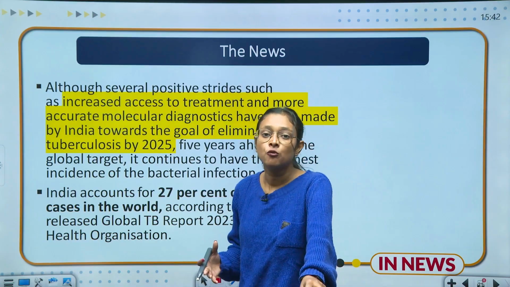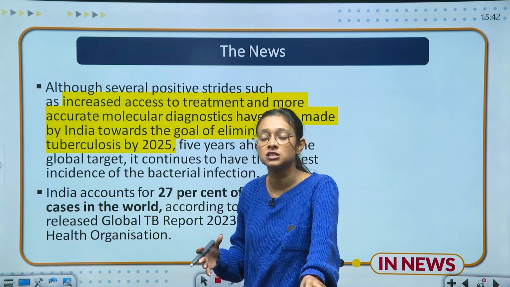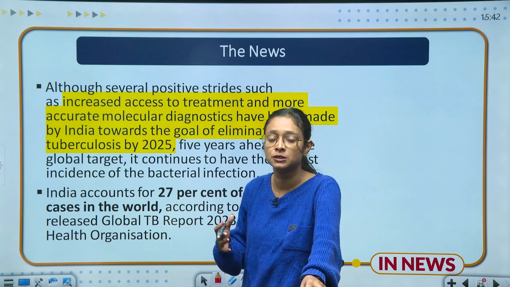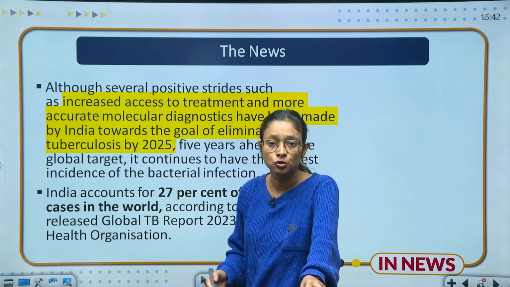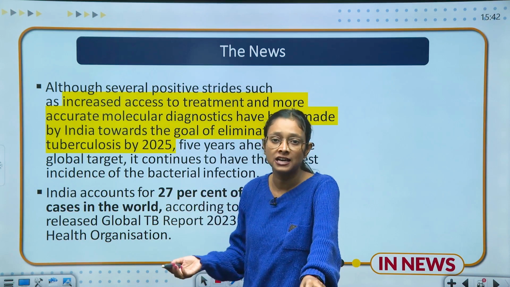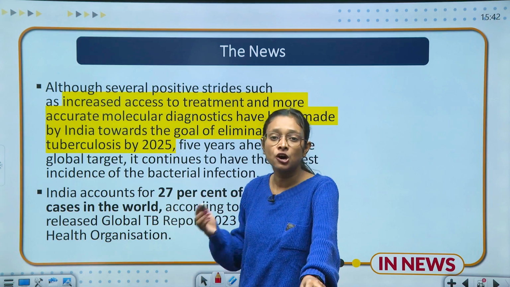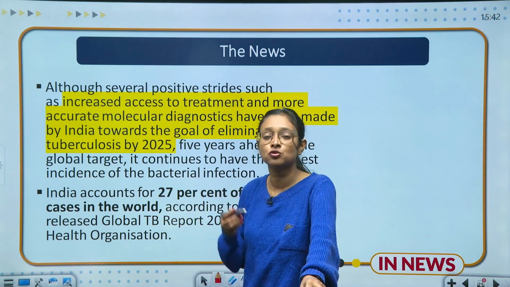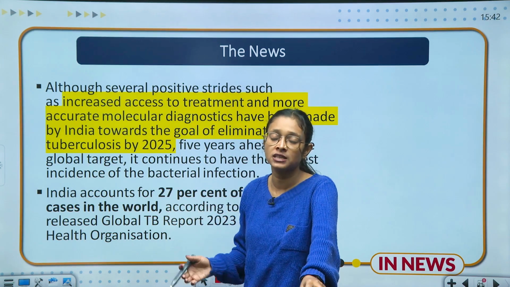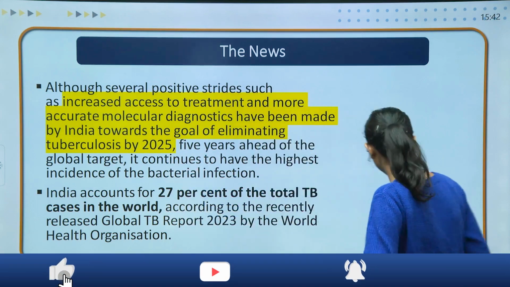It means that whatever coverage we have regarding tuberculosis, its coverage and its reporting has increased. And the second thing is diagnostics. It means that many people now know how many people are affected because of TB. Earlier so many people died and they didn't know the reason why they died. So now we are able to know the reasons why so many people are dying. Because of these two factors, this report is very important, and there are other highlights also which we will discuss in the next slide.